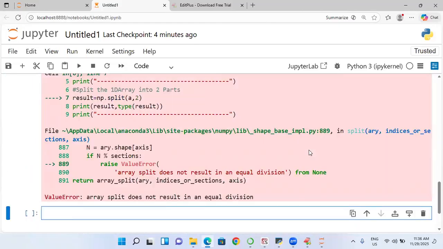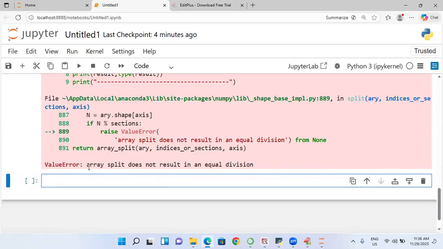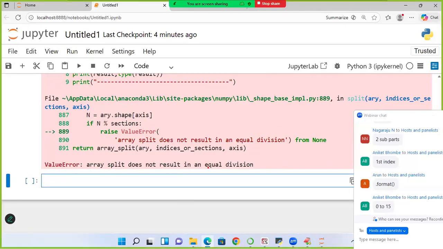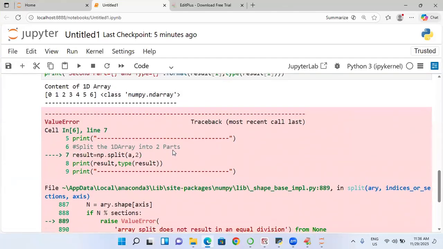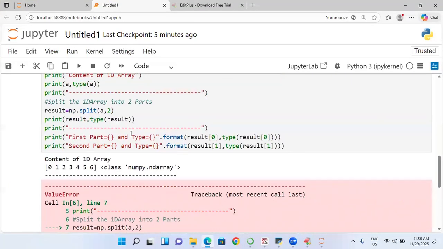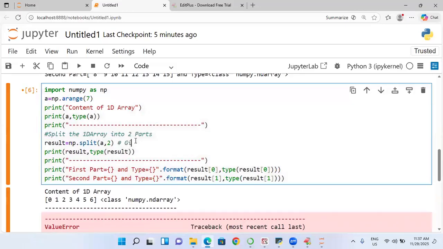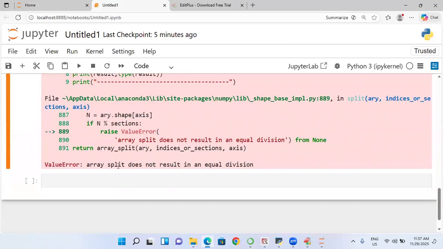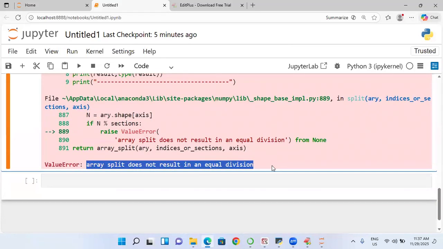See the error now. Please, all of you read it out. It says it does not result in equal division. This is a very frequently asked question, students: what is the difference between split and array underscore split? This cannot be divided equally, so it gives a value error, saying it does not give you equal division.